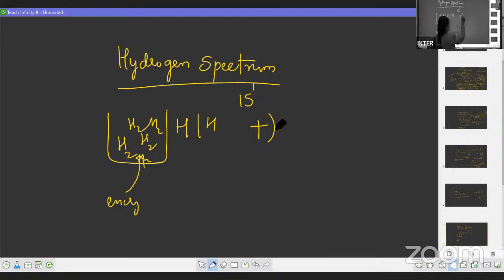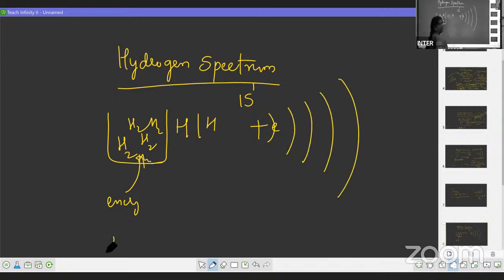So the electron is in the first orbit. Since you are supplying the energy, what happens? The energy of the electron increases. So when energy increases, the electron tries to go to higher state. क्योंकि energy ज़्यादा हो गया, अभी ये छोटा orbit में नहीं रह सकता, so it goes to higher state.